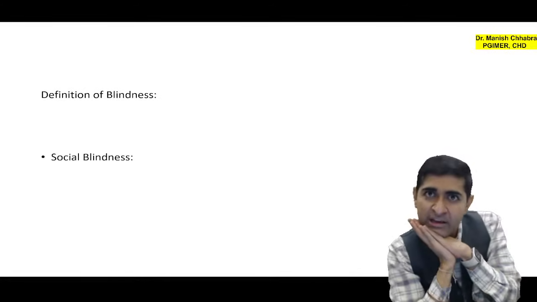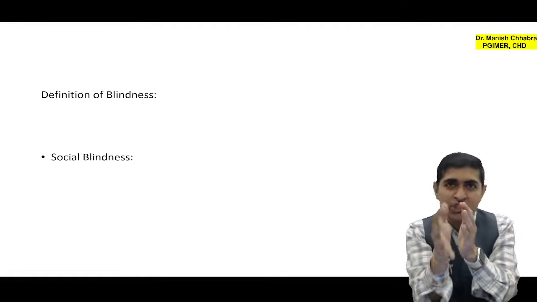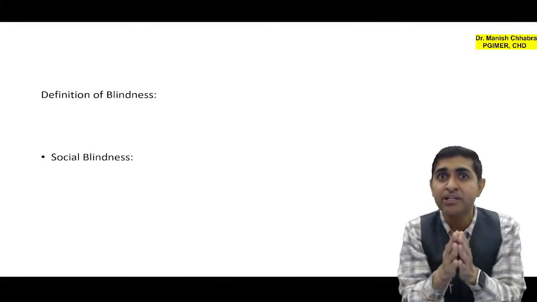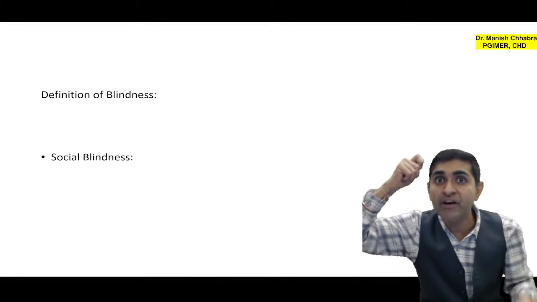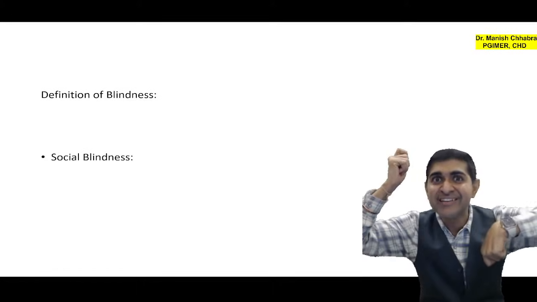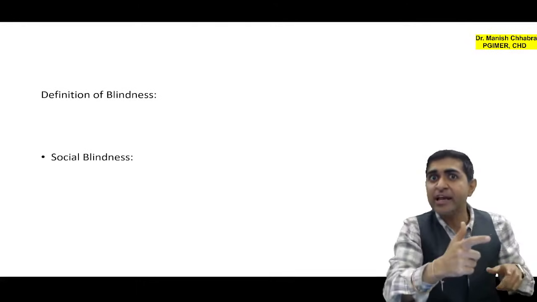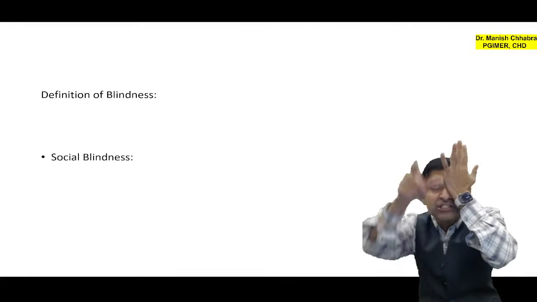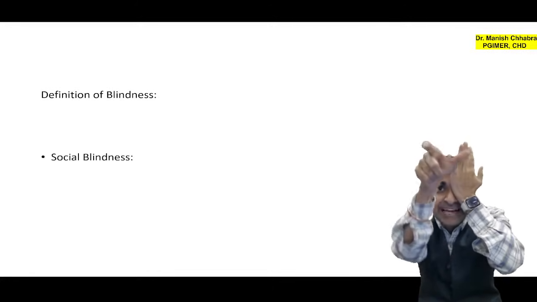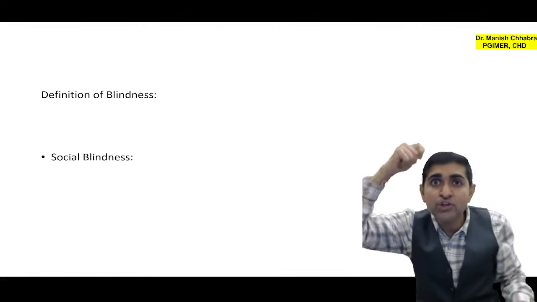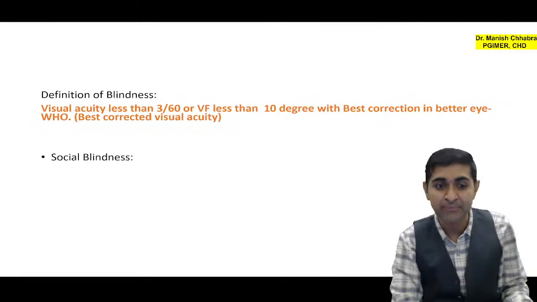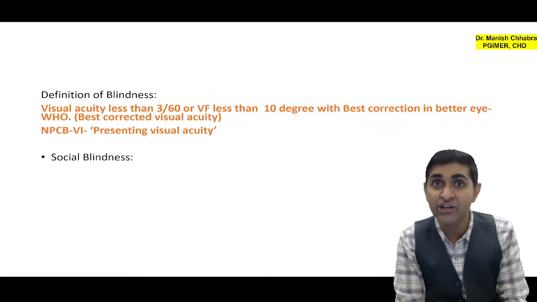Now you say, sir, what is the difference between best possible correction and presenting visual acuity? Best possible means I will try to improve the vision by giving glasses. But presenting visual acuity, I will just ask the patient to sit, cover one eye and start reading from top to bottom on the Snellen's chart, right? I am not going to give any glasses. So that is your presenting visual acuity. I hope now you have understood.